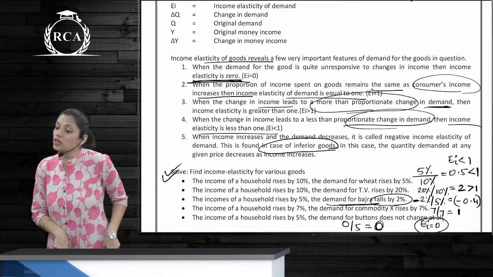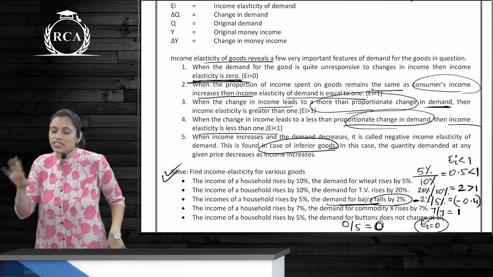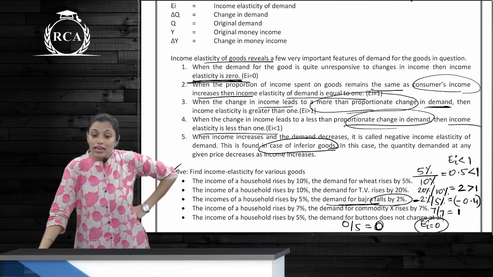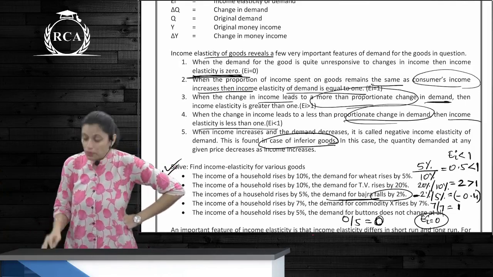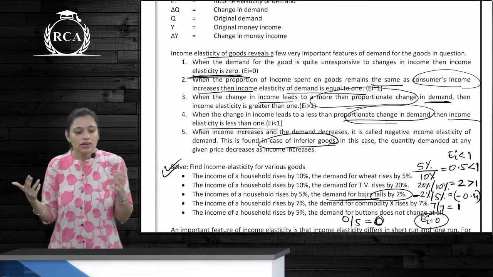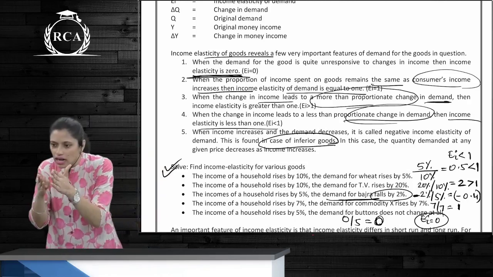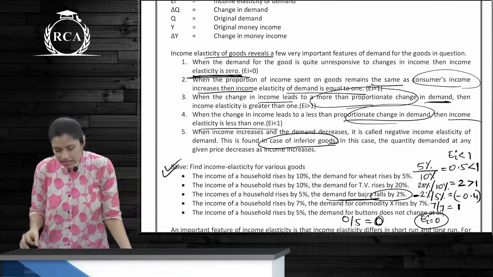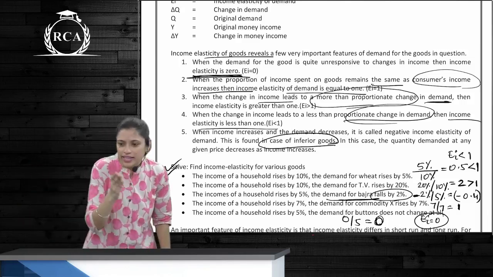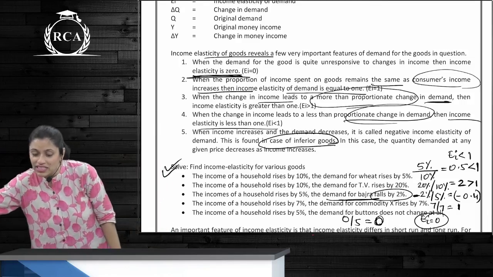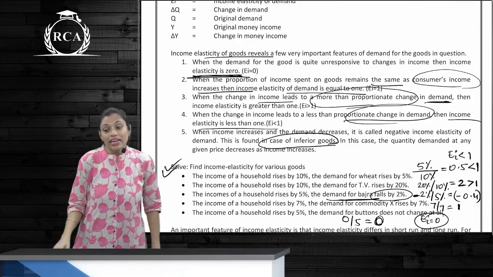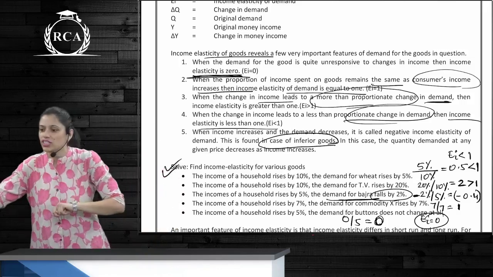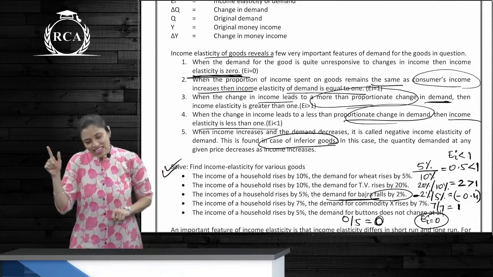When the good is unresponsive to changes in income, what happens to the elasticity? Elasticity is 0. Okay. When the percentage change in income is equal to the percentage change in quantity demanded, then EI is equal to 1. When the percentage change in quantity demanded is greater than the percentage change in income, EI is greater than 1. When the percentage change in quantity demanded is less than the percentage change in income, EI is less than 1.